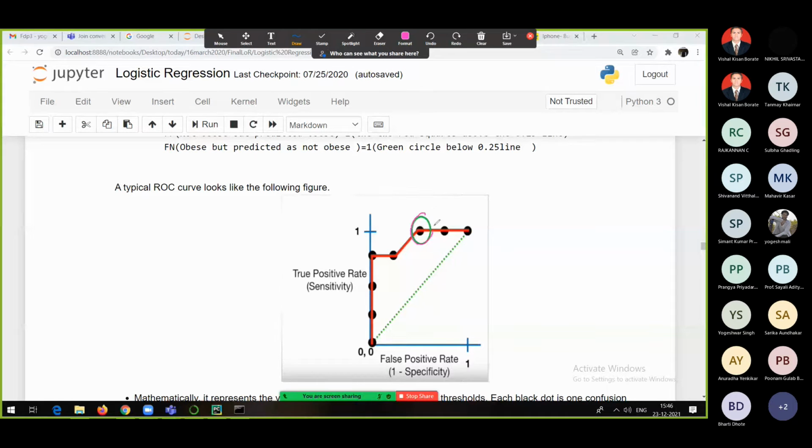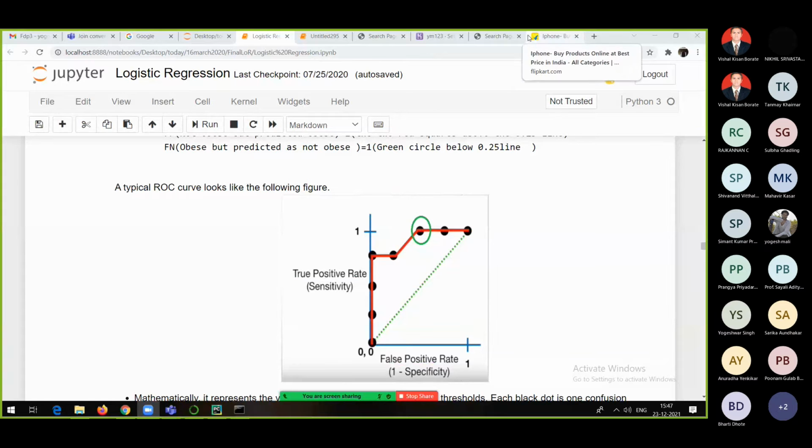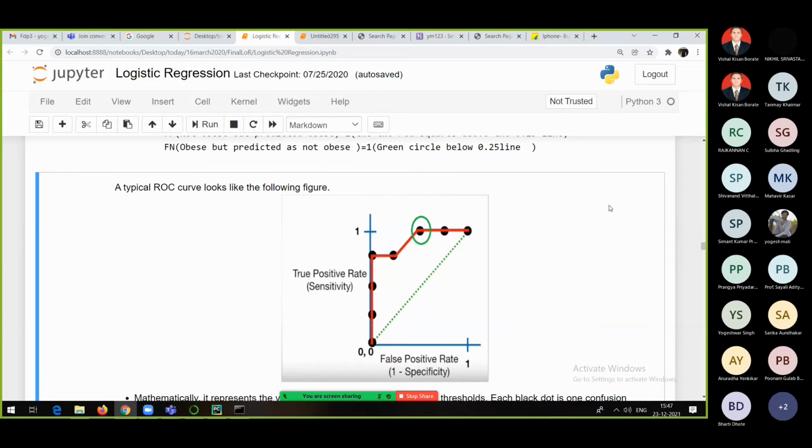So in our case, this is the confusion matrix which will be decided finally, and the respective threshold value will be decided finally. Because this is the point where, with a decrease in false positive rate, there is also a decrease in true positive rate. And that's why this particular confusion matrix will be decided. Right? So your ROC curve is going to look like this red one.